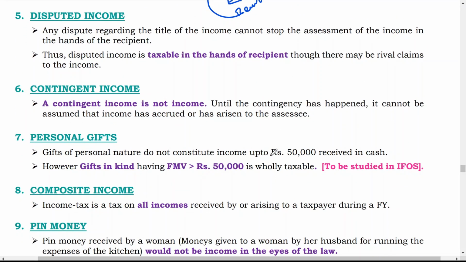Now gifts of personal nature do not constitute income up to 50,000 if received in cash. So this you have to remember. It can be asked as an MCQ also. Gift of rupees 50,000 is exempt. However, gift in kind having fair market value more than 50,000 is wholly taxable. That we will discuss in income from other sources. But here, if any person receives a gift of 51,000, then full 51,000 is taxable.